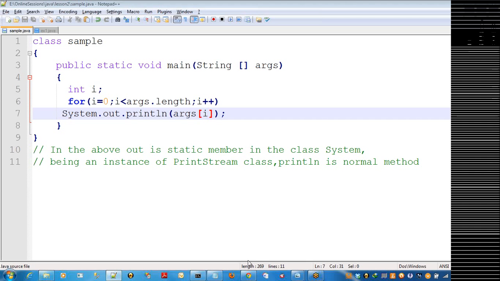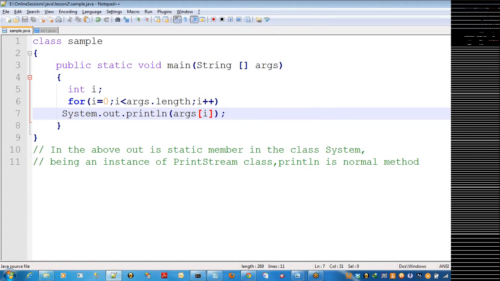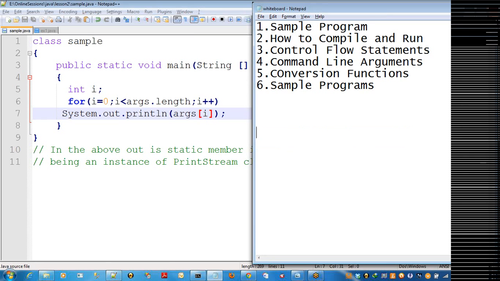If it is character type data, no problem, because the command line arguments are string type. Whatever characters or strings are given, everything can be stored. Suppose I want to work with some numeric values. Most programs depend on other data types, it may be numbers, floating points, or something else. At that time, how can we perform the manipulations? For that you need conversion functions.